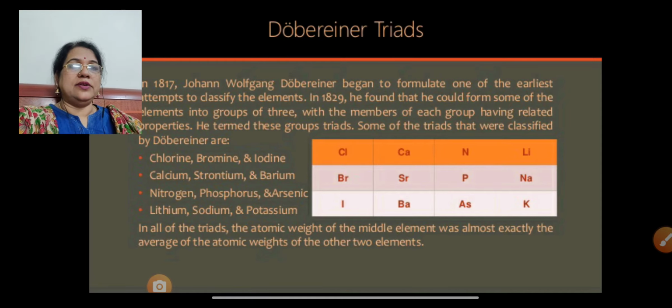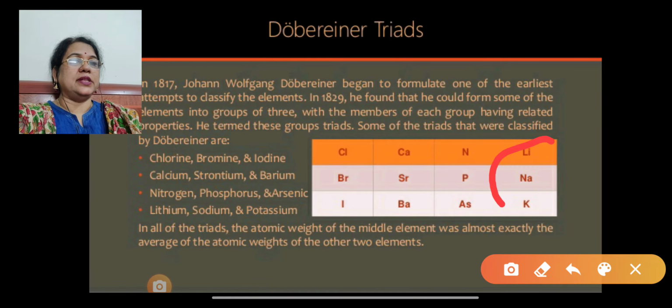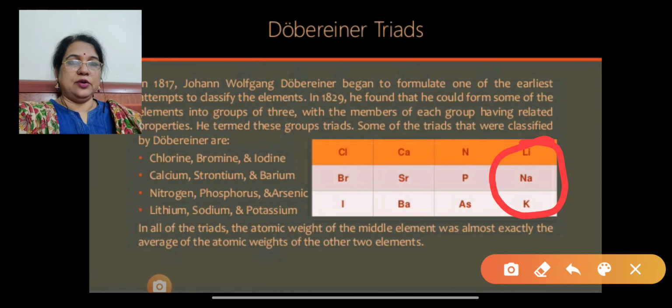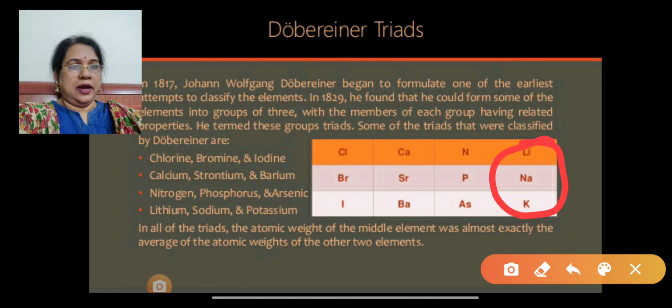In all the triads, the atomic weight of the middle element was almost exactly the average of the atomic weights of the two other elements. For example, this is the example you have to write in the copy, which is also given in the book: lithium, sodium and potassium. Lithium has 6.9, potassium has 39.